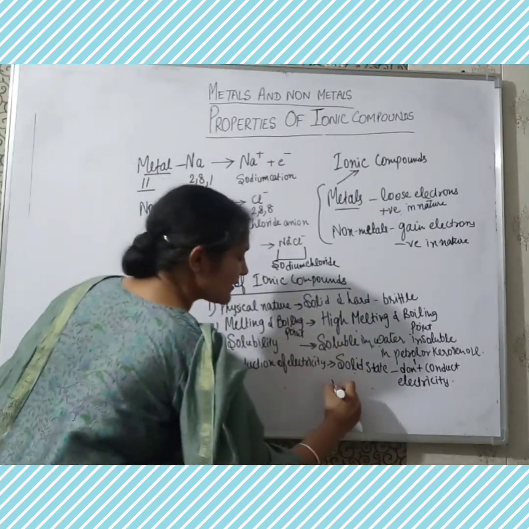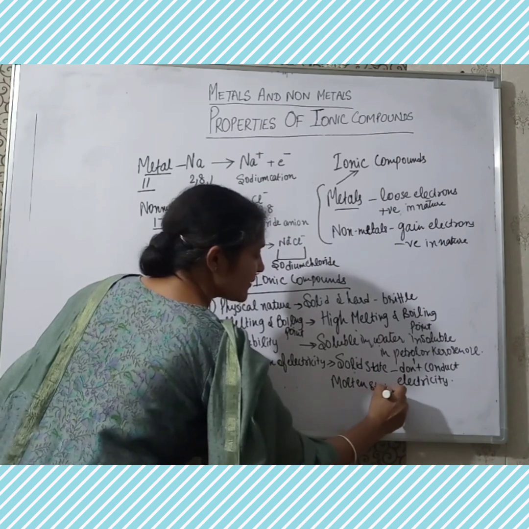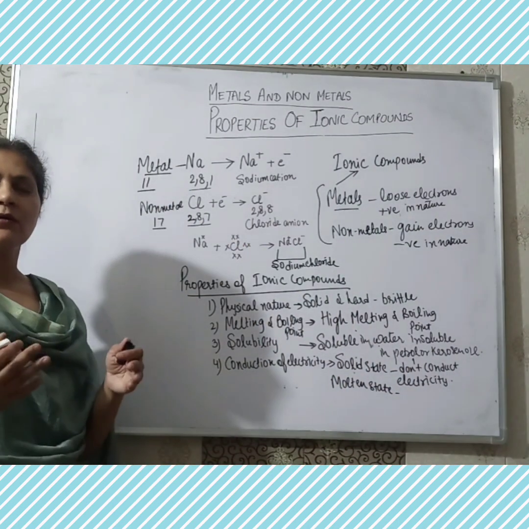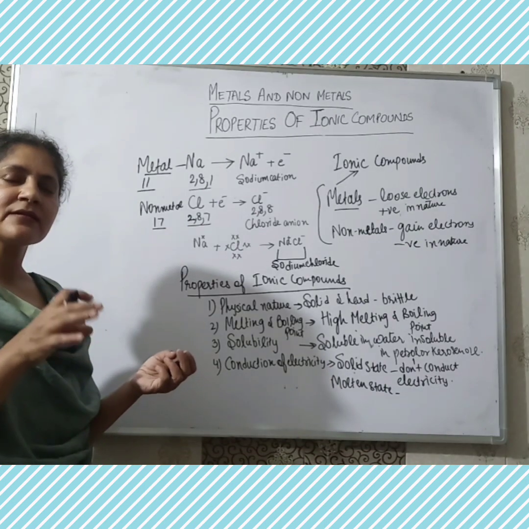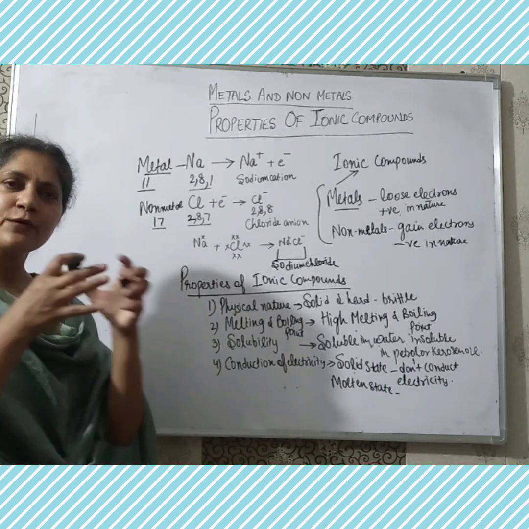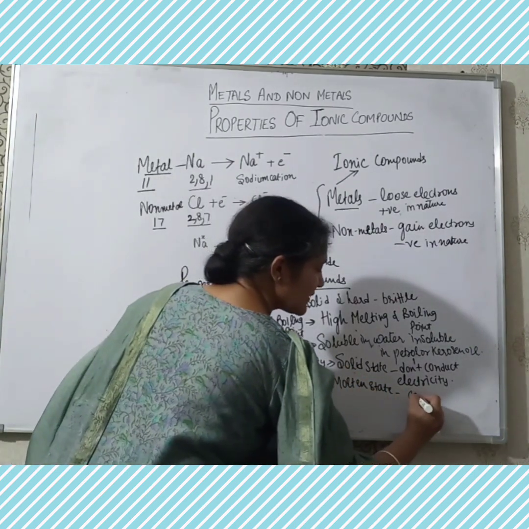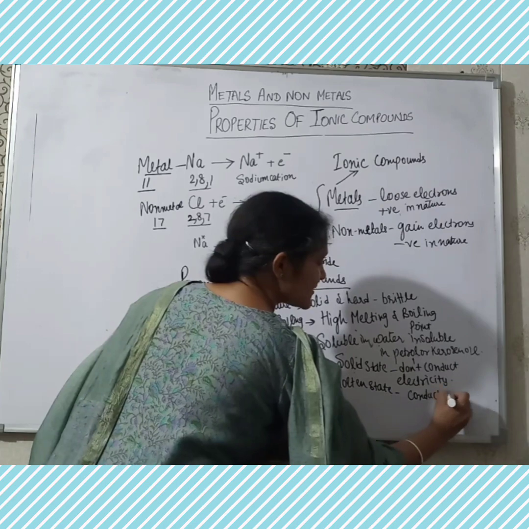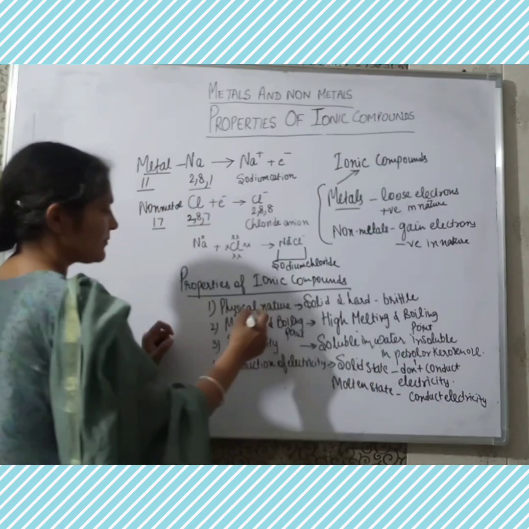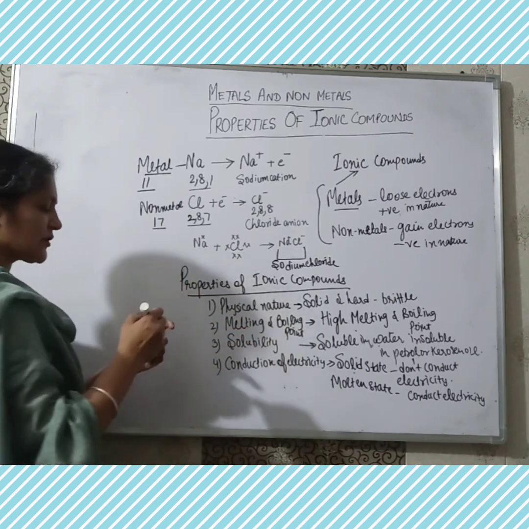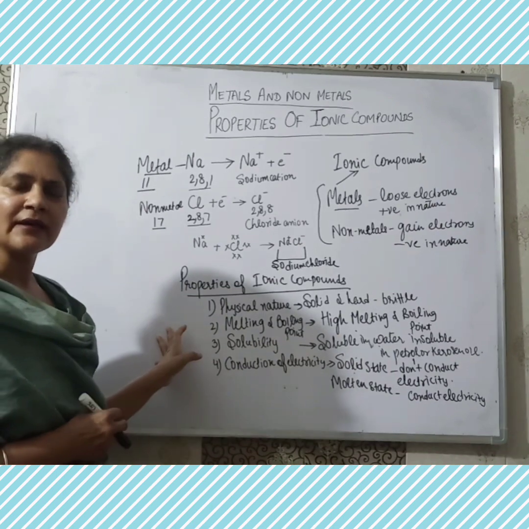But when they are in molten state, they conduct electricity because the movement of ions is possible and the heat provided to them is used to overcome the force of attraction between the ions. So, in molten state, they conduct electricity. So, these were all the physical nature, melting point, solubility, conduction of electricity. These all are the properties of the ionic compounds.